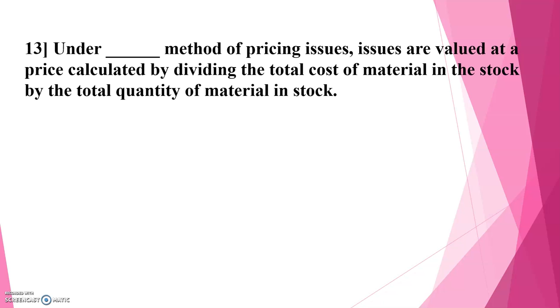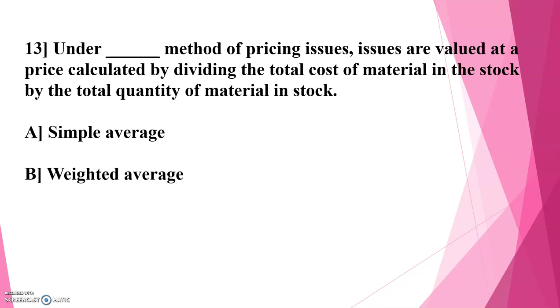Under which method, or dash method of pricing issues, are materials valued at a price calculated by dividing the total cost of material in the stock by the total quantity of material in stock? Options are A. Simple average, B. Weighted average, C. Last in first out. Correct option is B, that is the weighted average. In weighted average, this method of pricing issues is valued at a price calculated by dividing the total cost of material in the stock by the total quantity of material in stock. So the correct option is B.